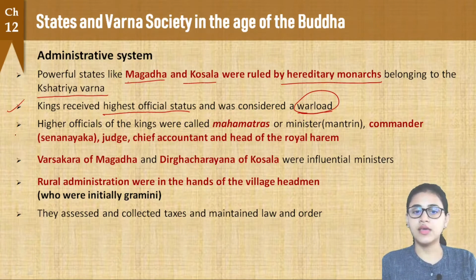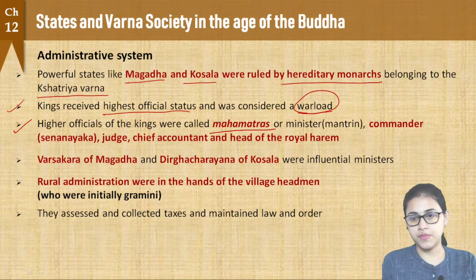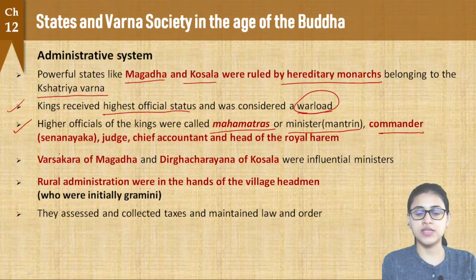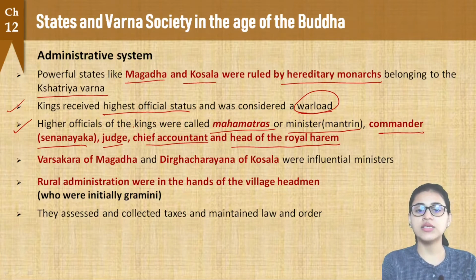Now, the king worked with some higher officials, right? And they were called the Mahamatras or ministers, that is mantri, right? He also had a commander who is called the Senanayaka, a judge, then a chief accountant, and also the head of the royal harem, right? So these are the higher officials with whom the king worked while governing the state, right?